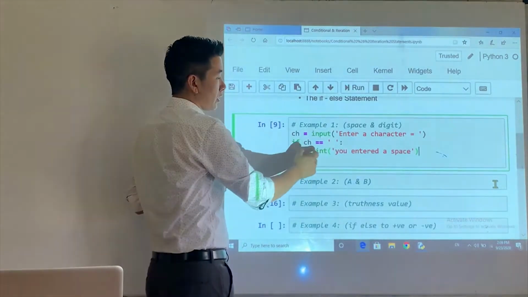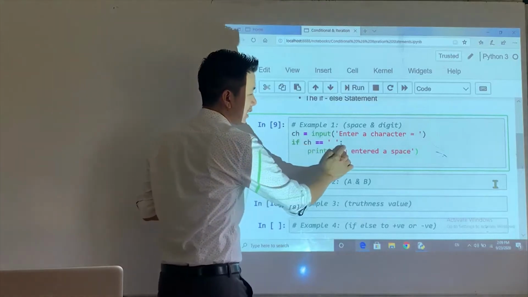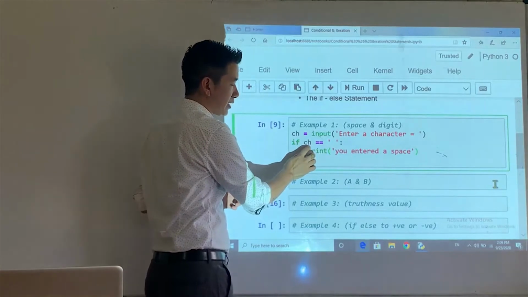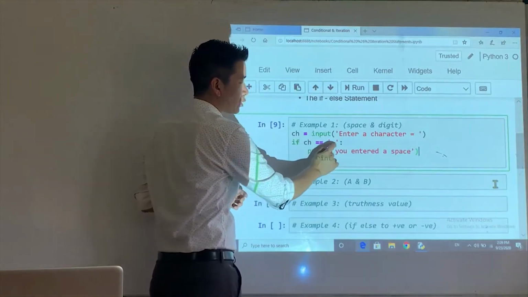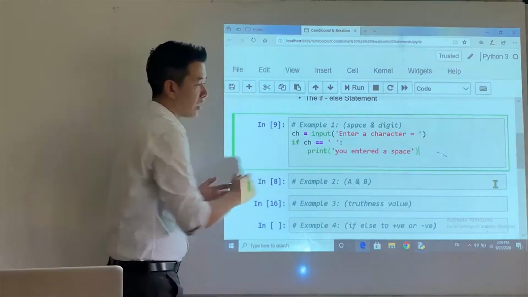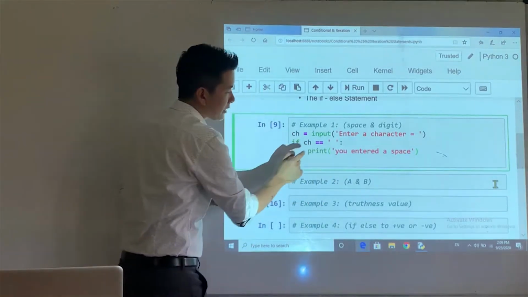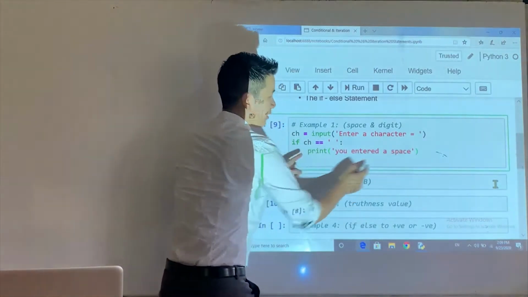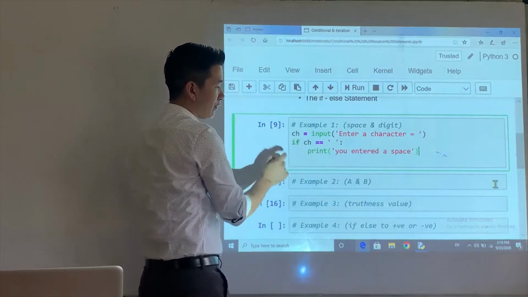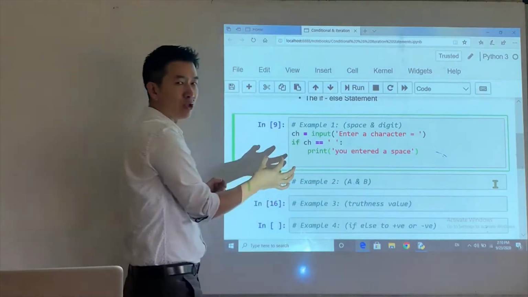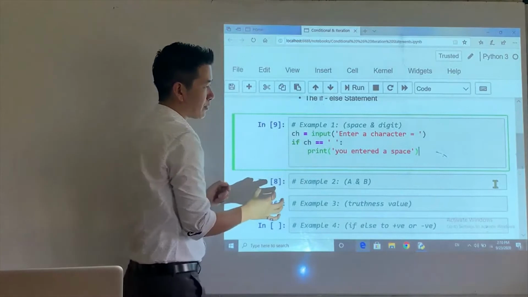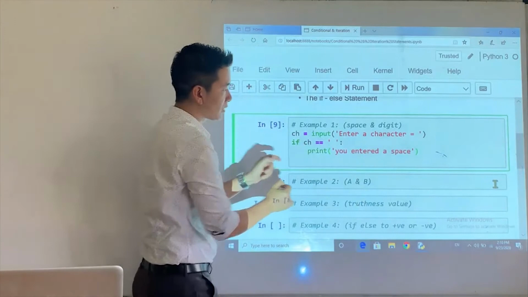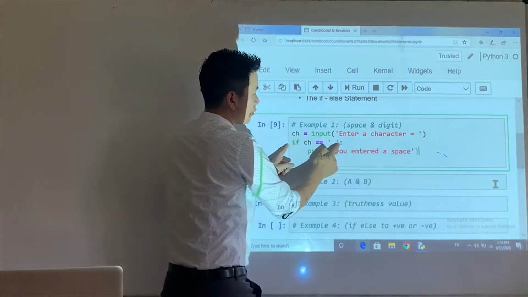Okay? So obviously, this is an example of a relational expression. The value of ch is equal to space. So is space equal to space? The condition becomes true. If the condition becomes true, the statement of if will be executed. How do you know whether this statement is a body of this if? You could make out from the indentation. You could make out from these gaps that this is a body of this if statement. Or in other words, this is a statement which belongs to this if.